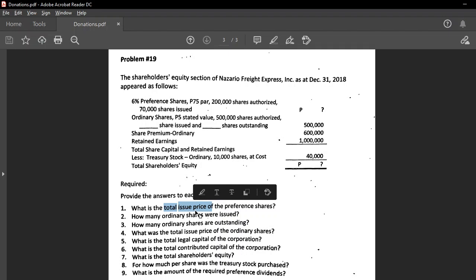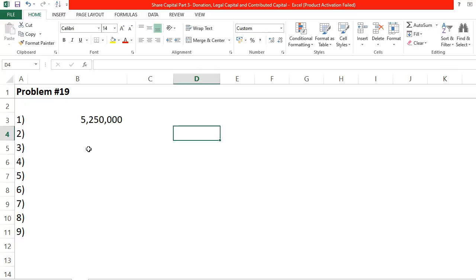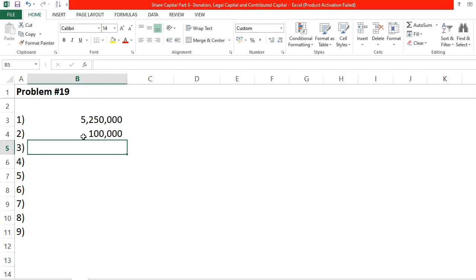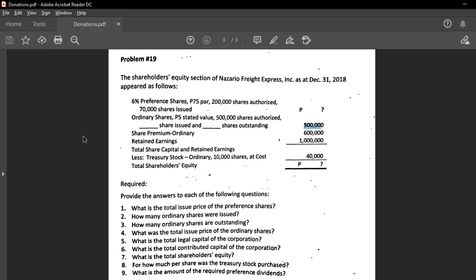Now, how many ordinary shares were issued? The analysis here is: issued shares times the stated value equals your OS. In this case, there is a total OS amount and a stated value, but no number of shares. So, it's a simple 500,000 divided by your stated value of 5 pesos. Therefore, you have 100,000 OS.